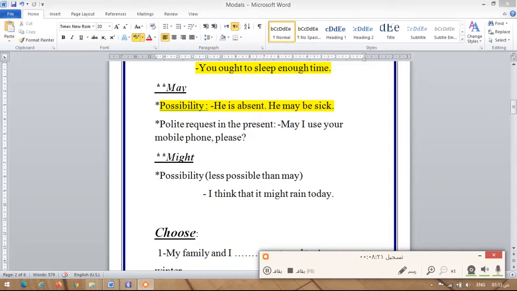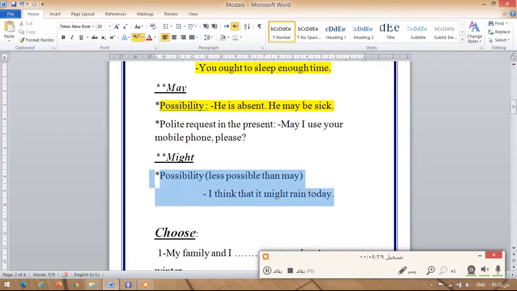And also I use might in order to speak about possibility, but there is a difference between may and might. Again, in the same sentence, when I say he is absent, he may be sick. He's absent, he might be sick. When I say he may be sick, it means it's possible, like 70%, that Ahmed is sick. But when I say he might be sick, it means it's like 40% or 30% possible that Ahmed is sick. So here might is less possible than may.